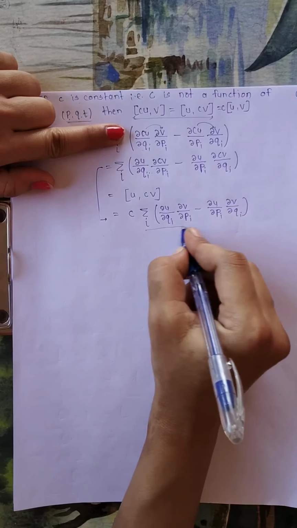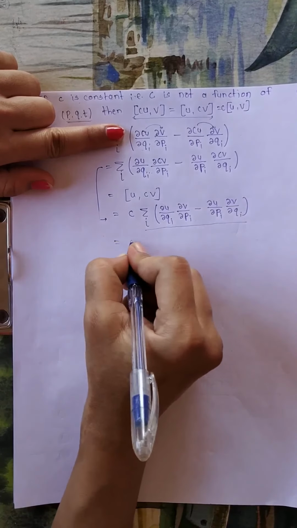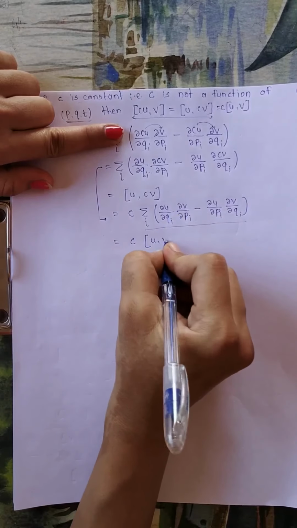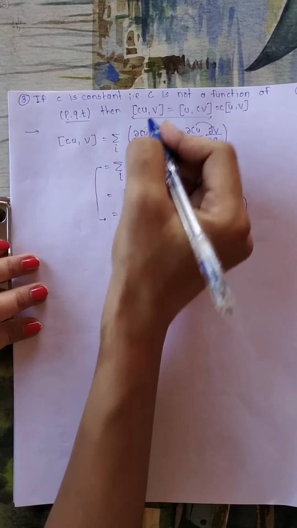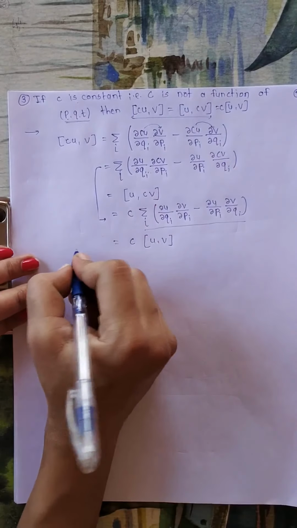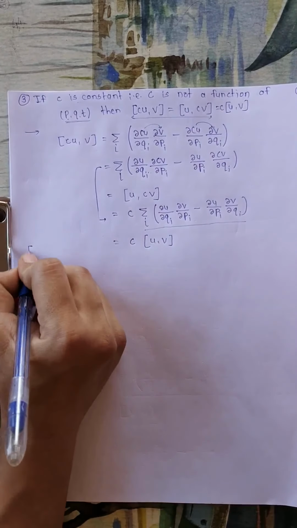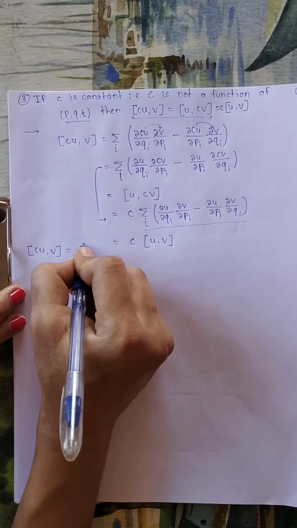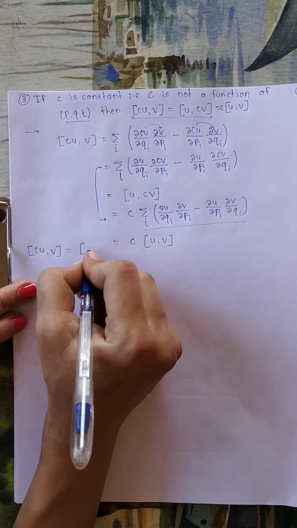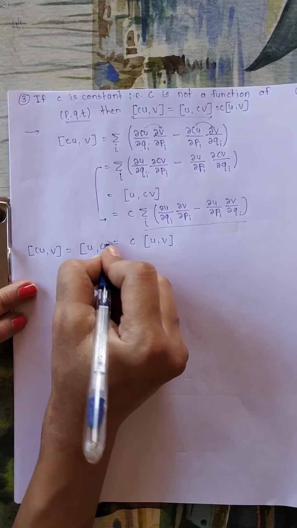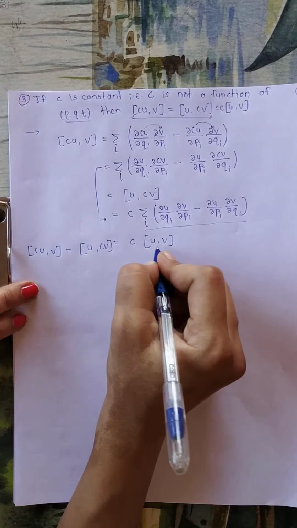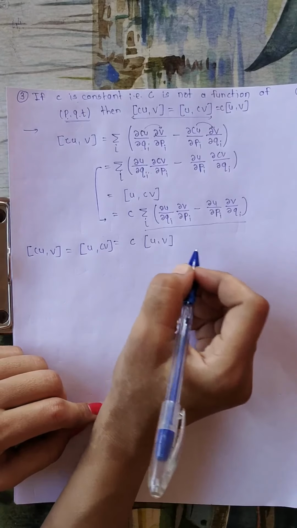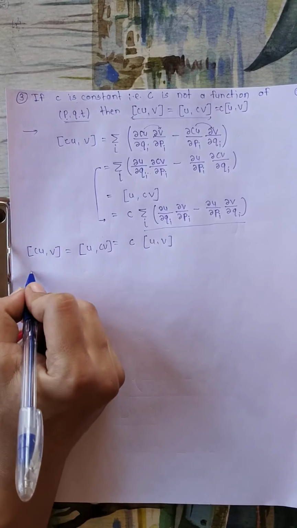And this is nothing but the definition of the Poisson bracket of u and v. Hence, we have proved all these three terms, that is, the Poisson bracket of cu and v is equal to the Poisson bracket of u and cv, and this equals that constant into the Poisson bracket of u and v.